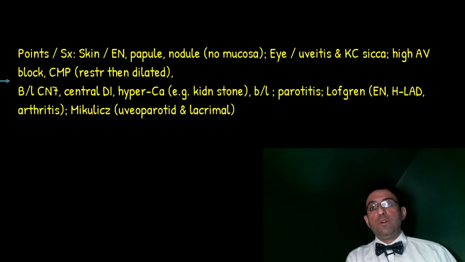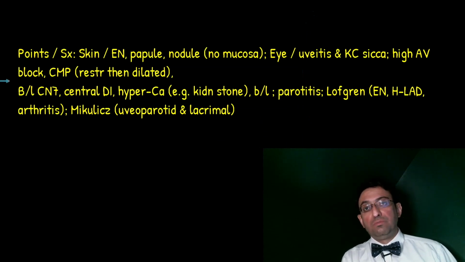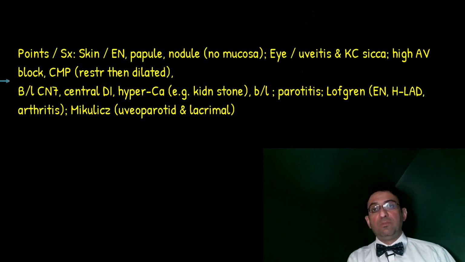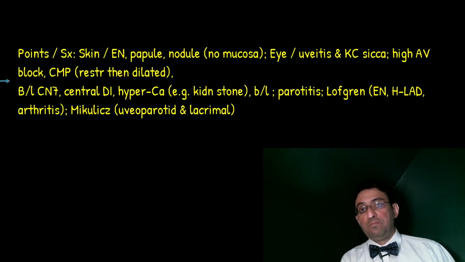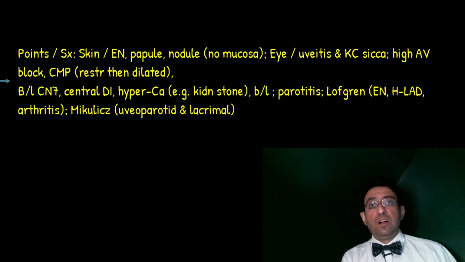What are the two important ophthalmologic symptoms or signs? One is sicca syndrome or dryness, the keratoconjunctivitis sicca, and the other is the possibility of both anterior and posterior uveitis. What are the neuroendocrine findings possible in sarcoidosis? One important one is the possibility of bilateral cranial nerve 7 facial palsy. The others are central diabetes insipidus and hypogonadotropic hypogonadism.